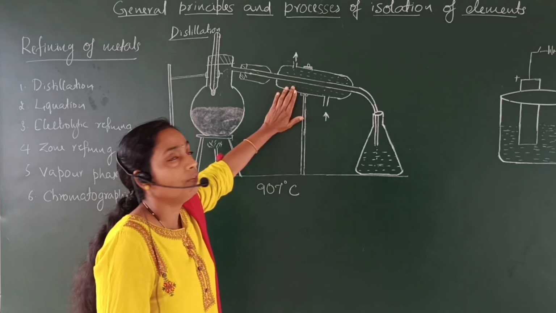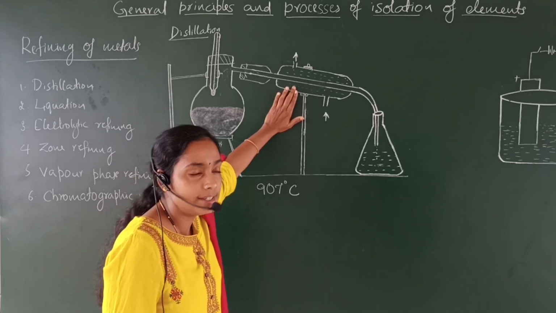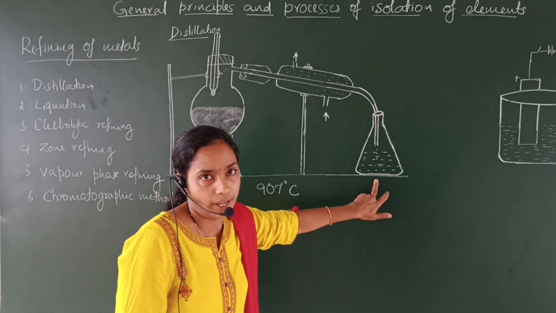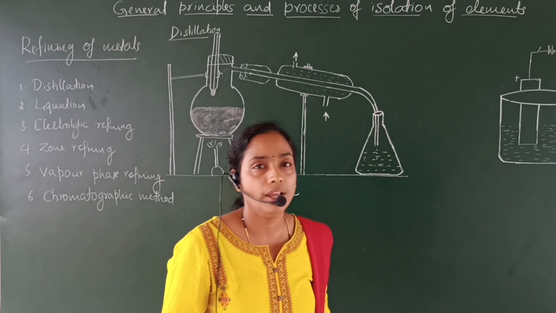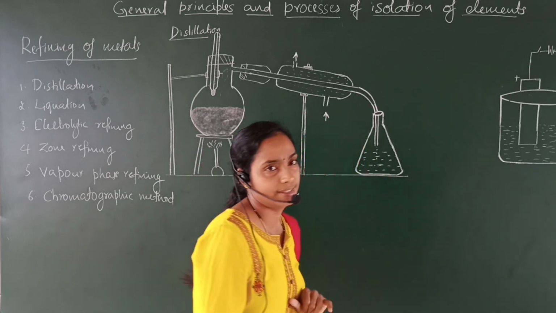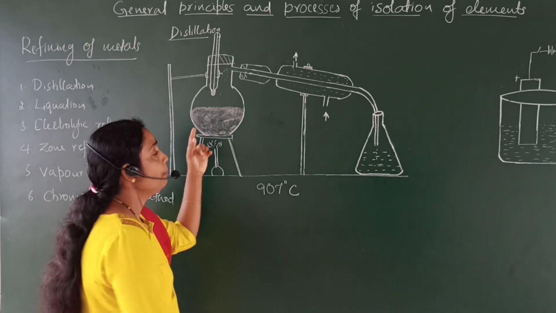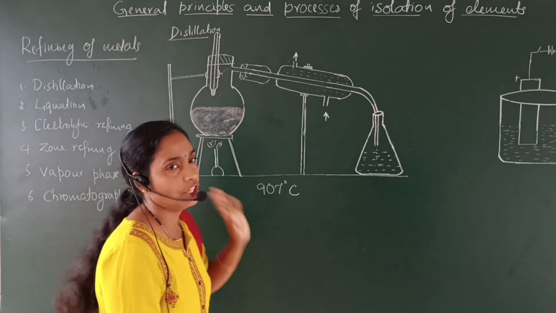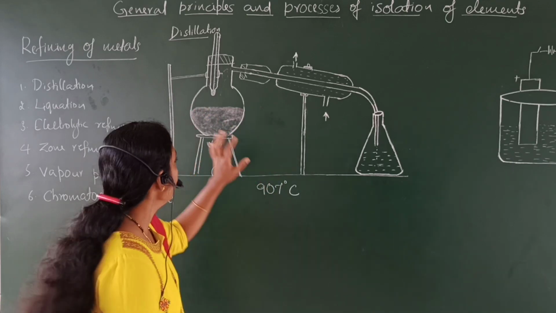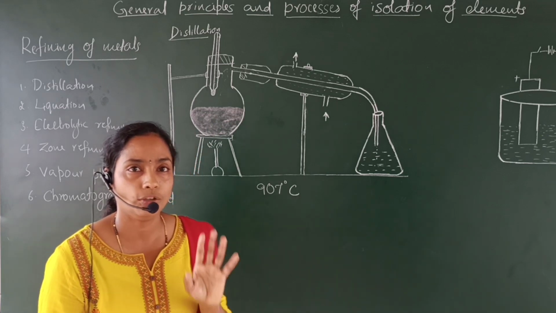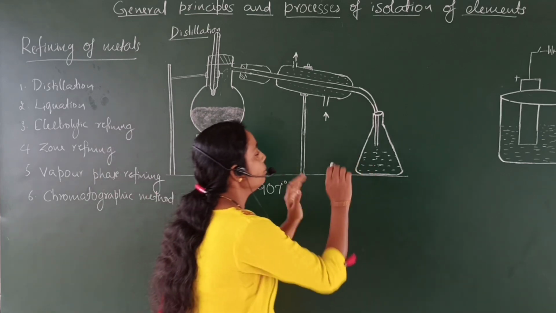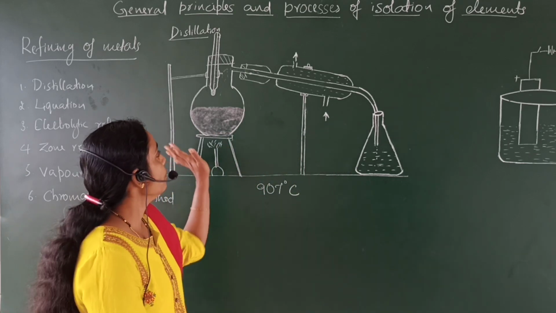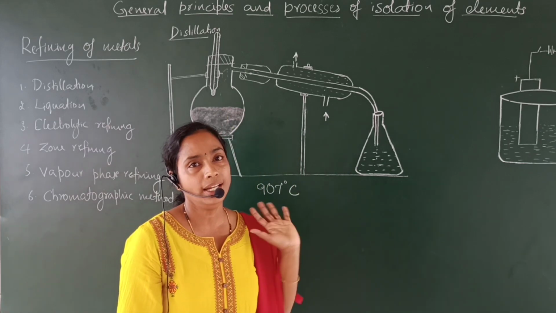In the condenser, the vapors of zinc condense as liquid zinc and are collected in the conical flask. Therefore, in the conical flask, we will get pure zinc, and the impurities present in the zinc remain in the distillation flask itself. So, in the distillation flask we get only the impurities, and in the conical flask we get pure metal zinc. In this way, we can purify zinc.